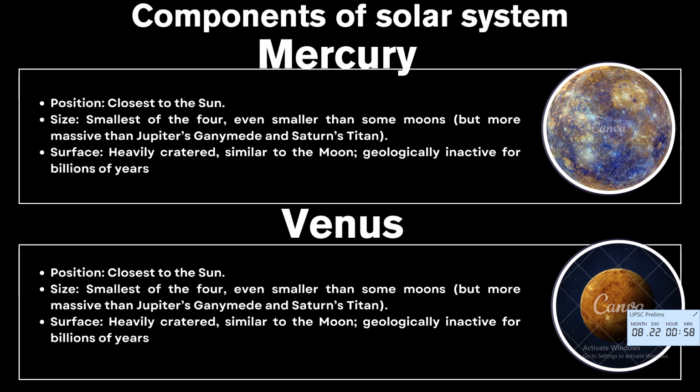Rocky, heavily cratered surface, lacks atmosphere, leading to massive temperature extremes, sometimes minus 173 degrees Celsius at night to 427 degrees Celsius during the day, and it doesn't have any moons. Venus, second planet, similar size and mass to Earth, it can also be called Earth's twin, but blanketed with a dense CO2 atmosphere and sulfuric acid clouds.